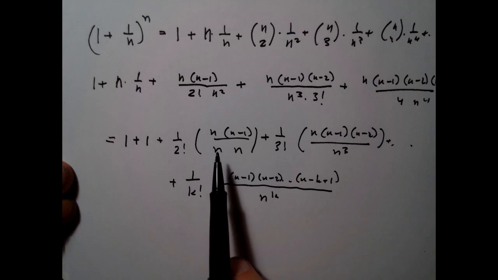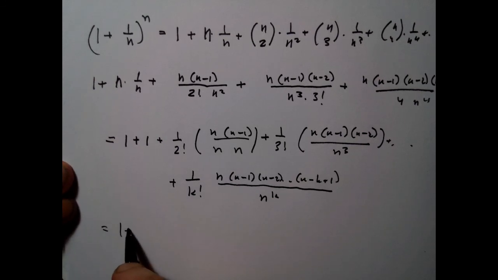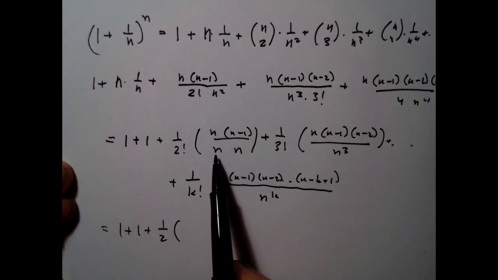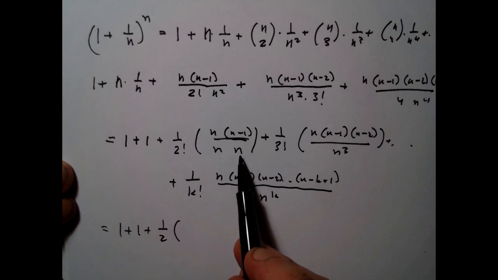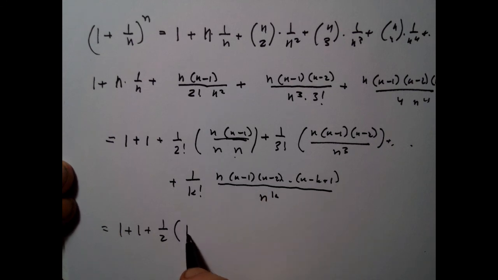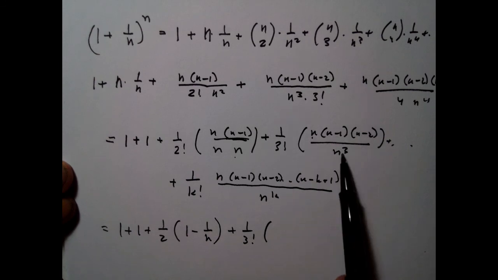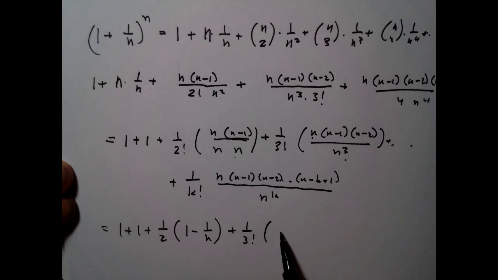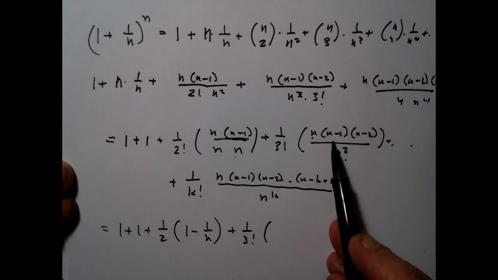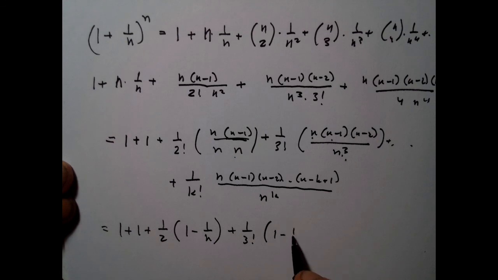Now let me simplify this expression further. So let's see what happens with this term. You will have 1 plus 1 plus 1 over 2 factorial times, when I divide the first n by the second n, I will have 1, and when I divide n - 1 by this n over here, I will have 1 - 1/n. True? Okay. So now I will go with 1 over 3 factorial, and I will do the same thing. This quantity is divided by n^3, so if I divide this n by one of those n's, I will have 1, and then when I divide n - 1 by n, I will have 1 - 1/n, and then I will have 1 - 2/n.